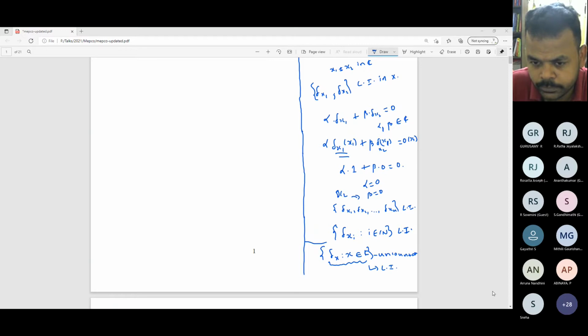The left hand side will be x1 square plus x1 plus 1, whereas the right hand side will simply be alpha.